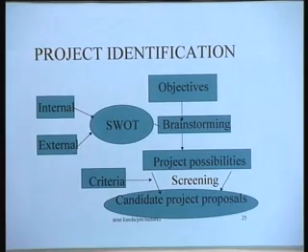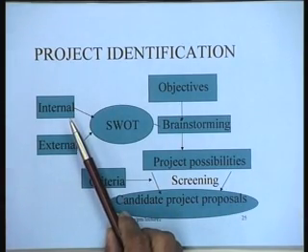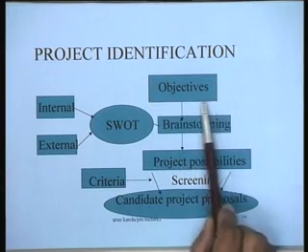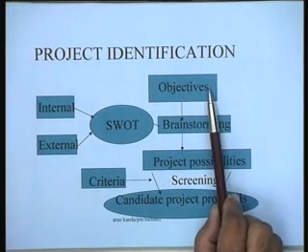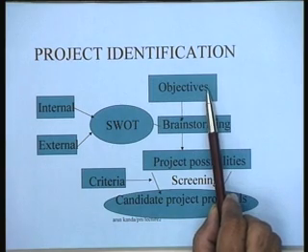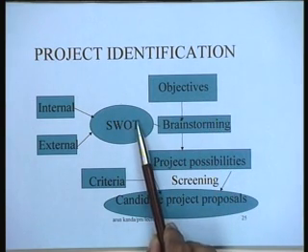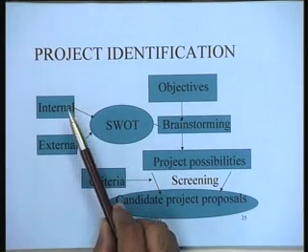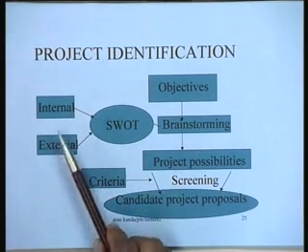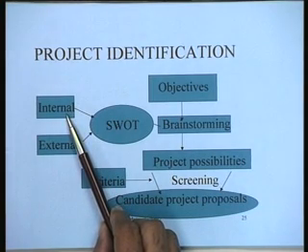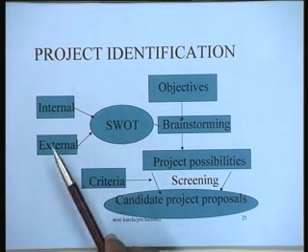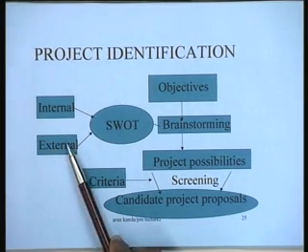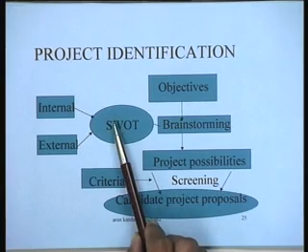So, basically what we have tried to do today is look at the project identification process in fair amount of detail. We have seen, for instance, that the project identification begins with the objectives. What are your objectives? What is it that you want to do? And at the same time, it is very essential to look at your internal strengths and external strengths. Looking within will identify for you the strengths and weaknesses. Looking outside at the environment will identify the opportunities and threats, and you do a SWOT analysis in that system.